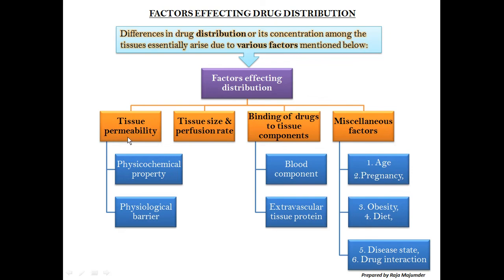First of all, come to the point of tissue permeability. In the case of tissue permeability, the factors are again divided into 2 subcategories. The first one is the physicochemical property and the second one is the physiological barrier. As we can easily get, the point of the physicochemical property, earlier also we studied in the absorption chapter. The physicochemical property is nothing but the physical and chemical property of the drug itself.